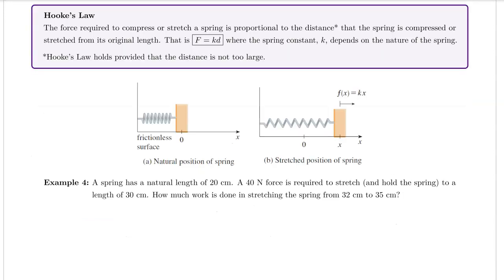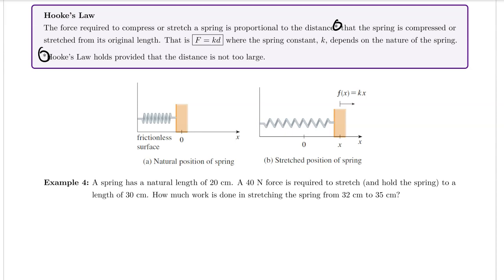Hooke's law says that the force required to compress or stretch a spring is proportional to the distance that the spring is compressed or stretched from its original length. That is, the force is equal to k times d, where the spring constant k depends on the nature of the spring. And notice that there's an asterisk, and this asterisk says that Hooke's law holds provided that the distance is not too large.